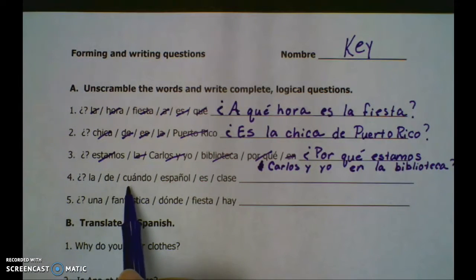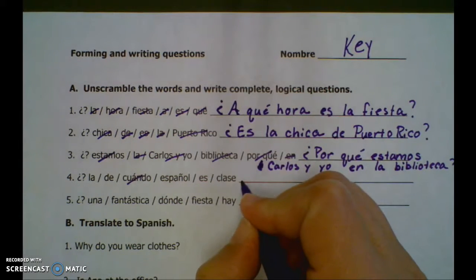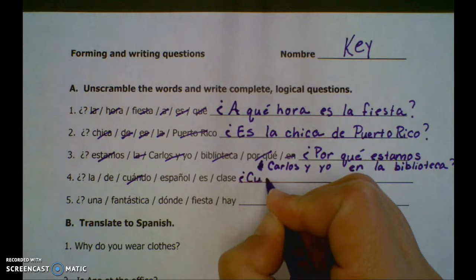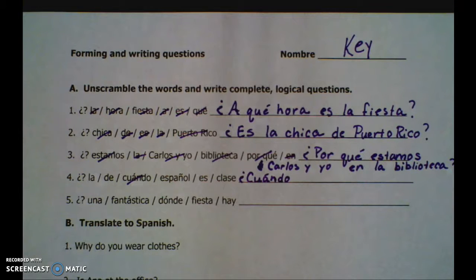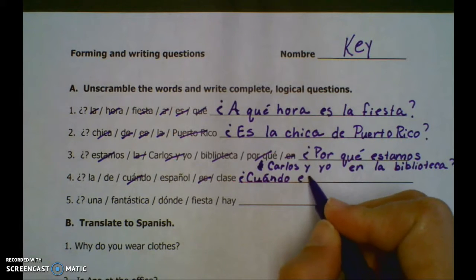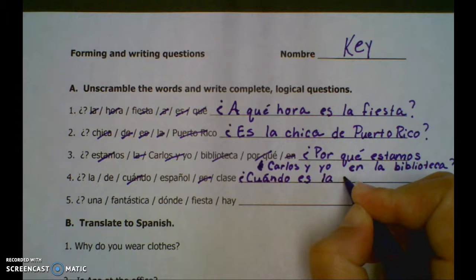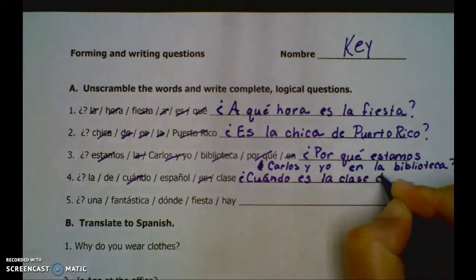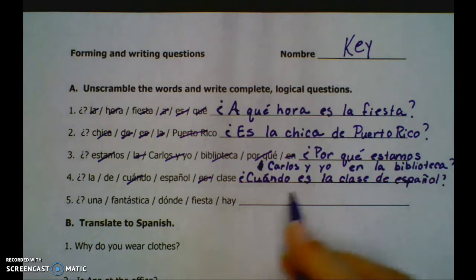We've got la de cuando español es clase. Well, we clearly have an interrogative word, cuándo. So after our inverted question mark, that's where we're going to start. Cuándo, accent mark over the A in cuándo. All interrogative words have accent marks. Well, now we need the verb and then the subject. Well, let's see. The verb is es. Cuándo es. When is. Well, when is what? La de español clase. You know the parts. La clase de español. That's a chunk of a phrase you should recognize. When is Spanish class? ¿Cuándo es la clase de español?